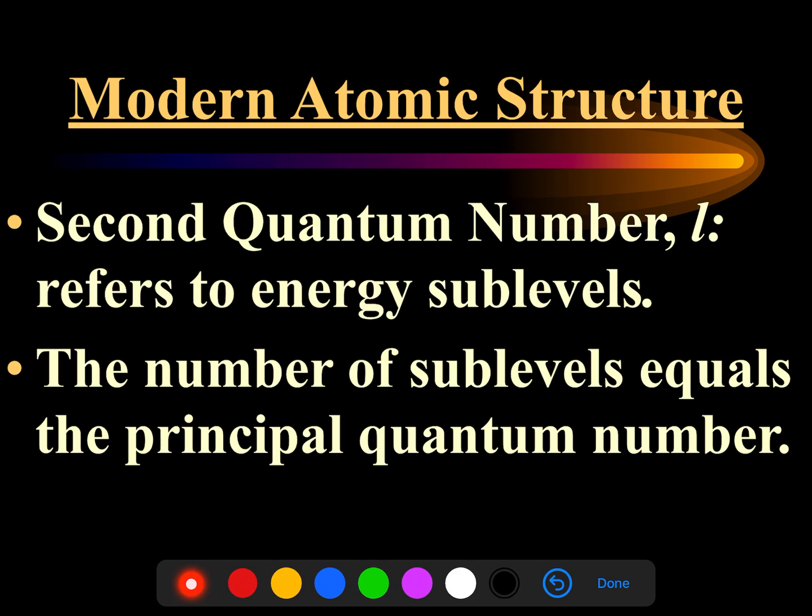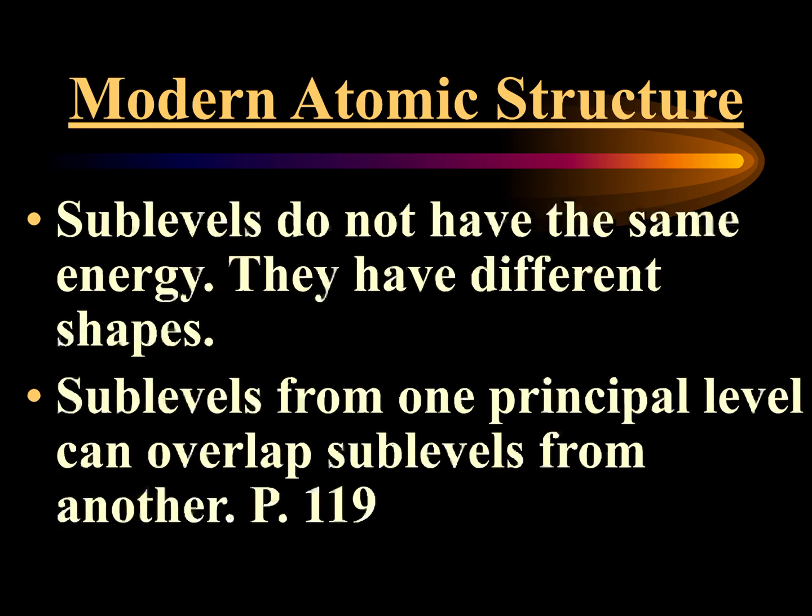If we go from low to high, the S sublevel is slightly lower in energy than the P, which is slightly lower in energy than the D, which is slightly lower in energy than the F sublevel. So he said the second property is what sublevel that electron is in. Now we're going to get into what's called overlap. Sometimes the sublevels overlap each other, and I will get to this at the end of the video.